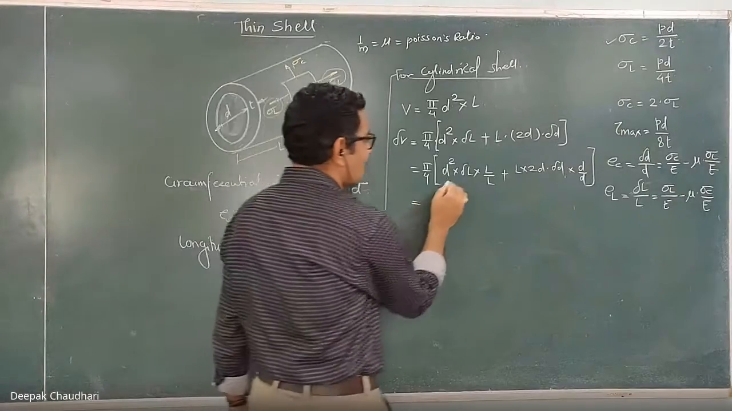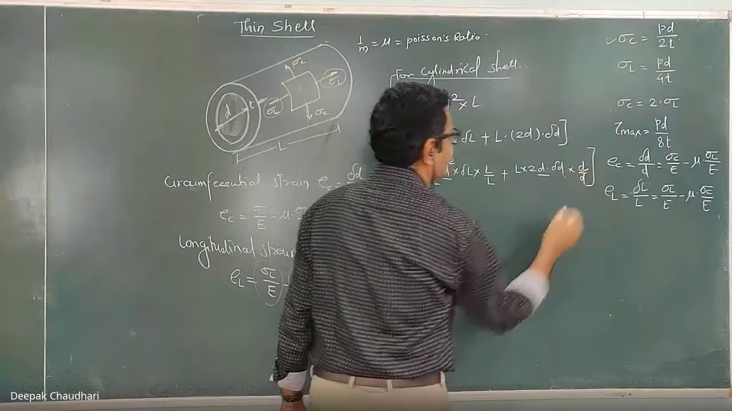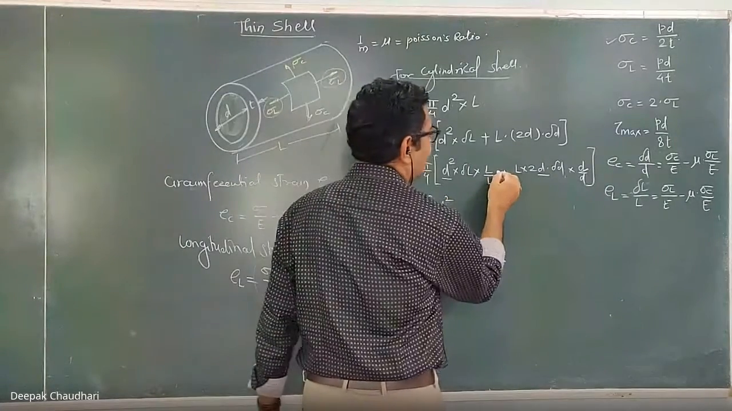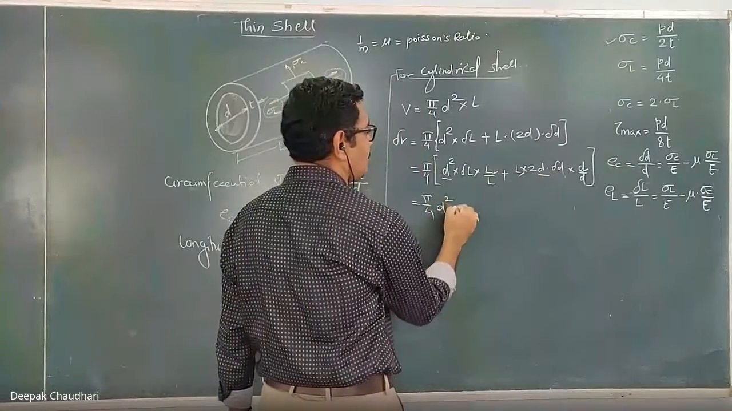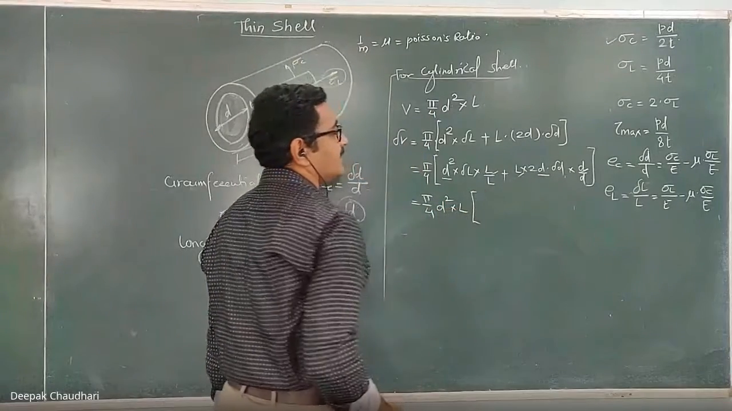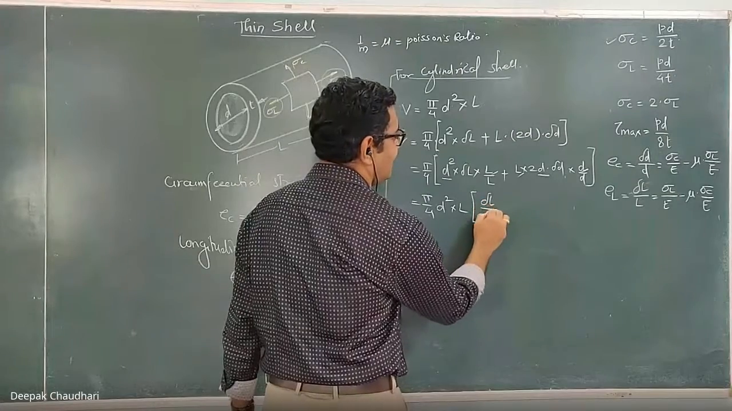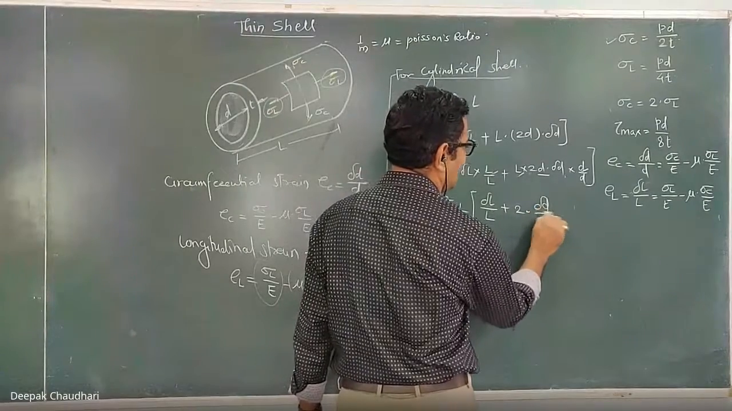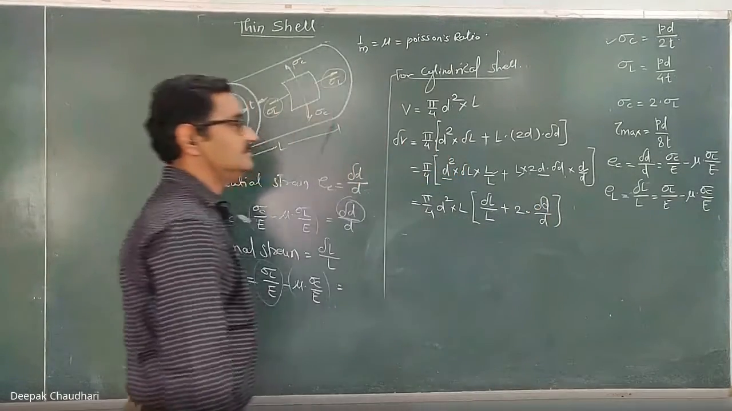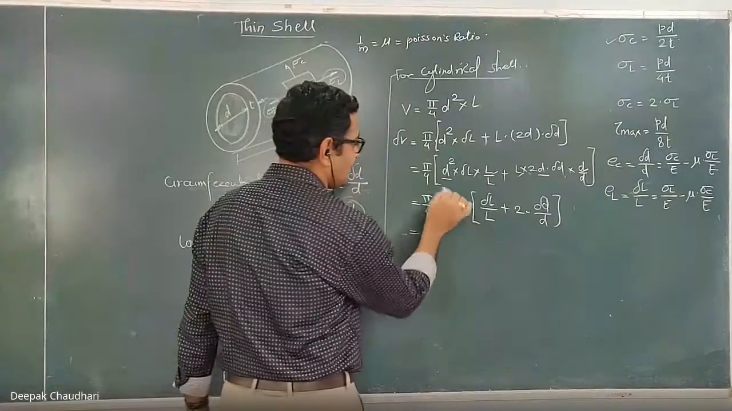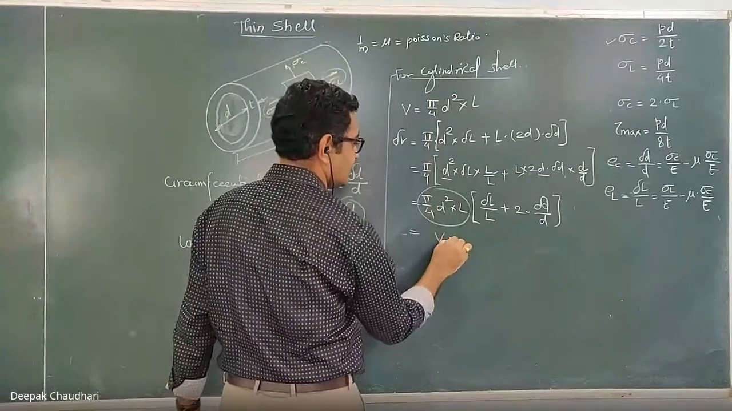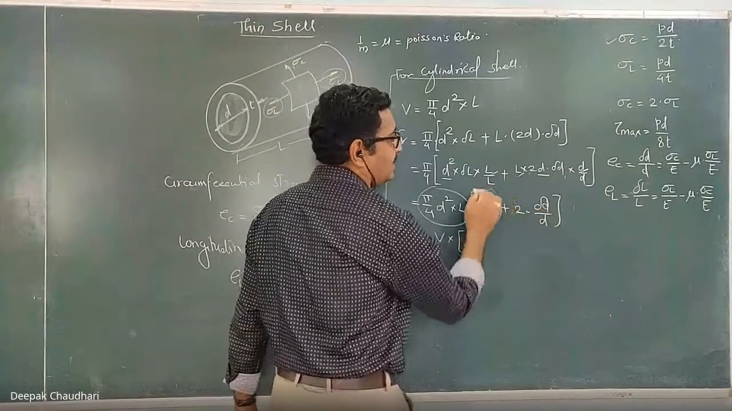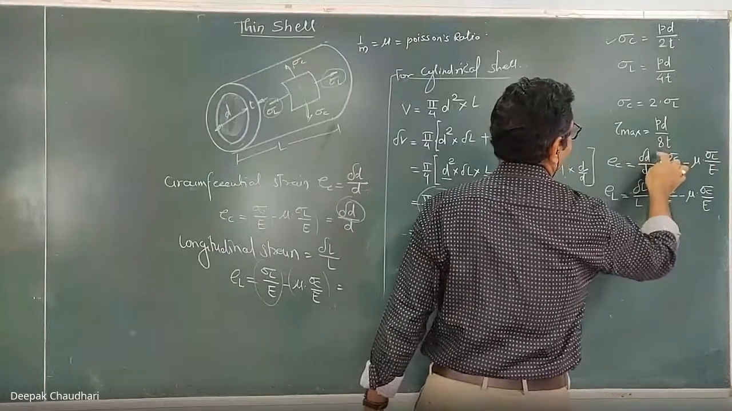Okay. Now from this term and this term, I will take d square common. So it is d square, and again I am going to take L common. So pi by 4 into d square into L. So what remains here? Delta L upon L remains, plus this 2 times delta D upon D. Okay. Now which is equal to, this is the original volume of the shell, into delta L upon L plus 2 into delta D upon D. Delta L upon L is EL.